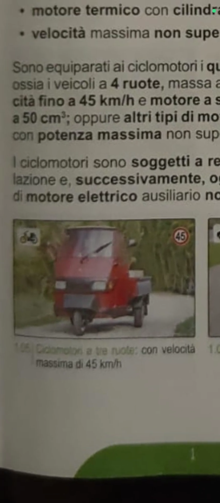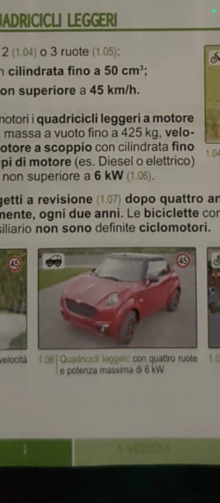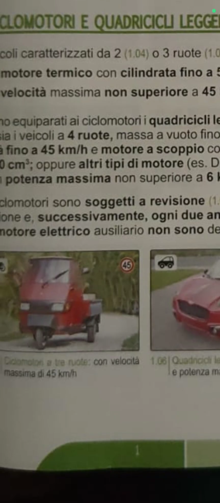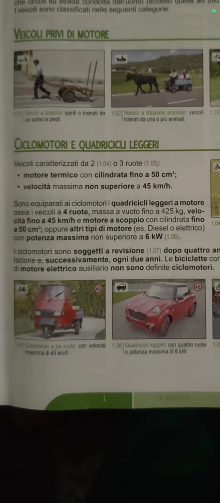This one is Ciclo-Motore with 3 tires, because Ciclo-Motore have 2 tires and 3 tires. Then this one is the Quadriciclo Leggero, the light vehicle. So at the end of this circulation, this light vehicle is also equivalent to this small motorbike, because they are of the same classification. And they are subjected to a revision, which is a check-up, after the registration, which is the matriculation. After 4 years, they will do a check-up on every part of the vehicle. Then later they will continue the check-up every 2 years.